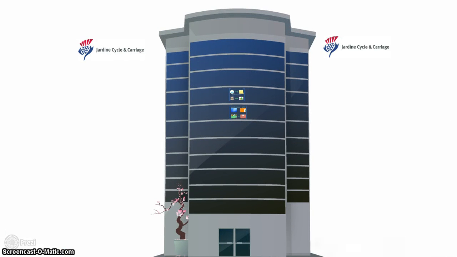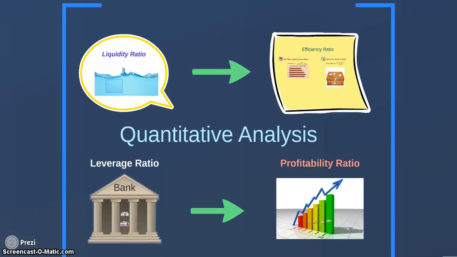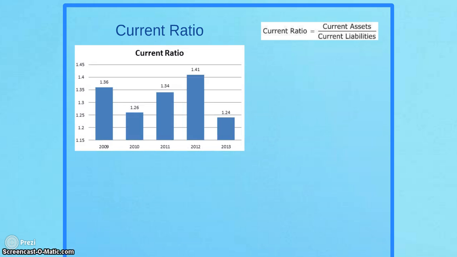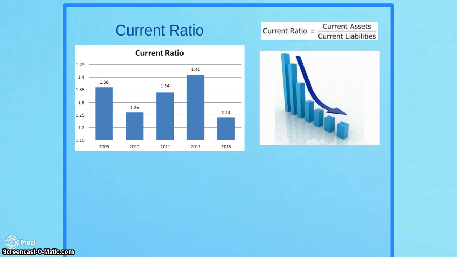Now let's begin with the quantitative analysis of Jardine Cycle & Carriage. Let's zoom in. The first ratio that I'm going to talk about is liquidity. There are four ratios that I'll be talking about later on. For the liquidity ratio, I'll start with the current ratio, derived from the formula: current ratio equals current assets over current liabilities. Based on the graph, you can see that the current ratio has been decreasing and then going up again. But from 2012 to 2013, there's quite a huge decrease compared with the differences between 2009 and 2012.